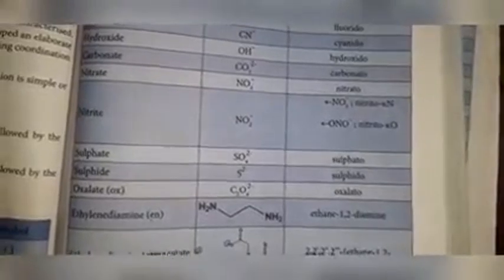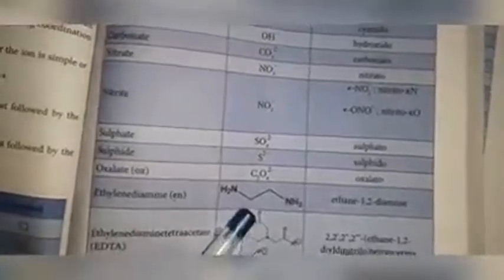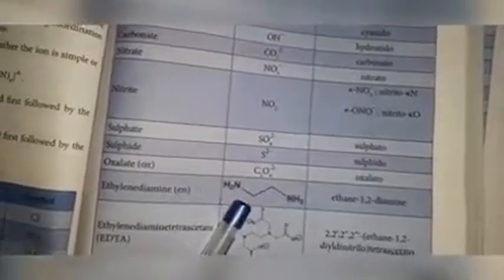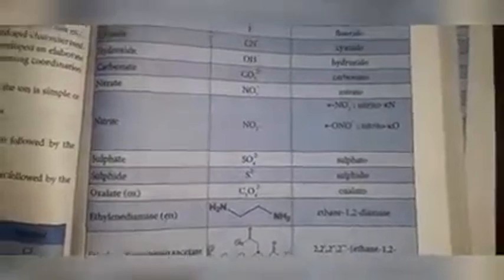Next one, ethylenediamine, symbol en. The formula is NH2, CH2, CH2, NH2. Each corner contains one carbon like benzene. So here one carbon and here one carbon. If you satisfy the hydrogens, you will get NH2, CH2, CH2, NH2. This is ethane-1,2-diamine. This name does not end with O or IUM because this is a neutral ligand.